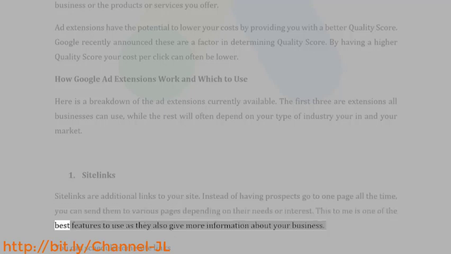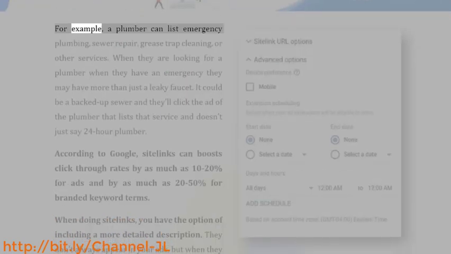This to me is one of the best features to use, as they also give more information about your business. You can schedule some site links. For example, a plumber can list emergency plumbing, sewer repair, grease trap cleaning, or other services. When they are looking for a plumber when they have an emergency, they may have more than just a leaky faucet. It could be a backed up sewer, and they'll click the ad of the plumber that lists that service and doesn't just say 24-hour plumber.